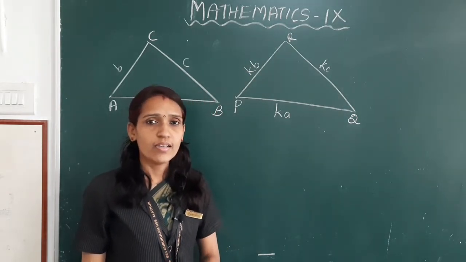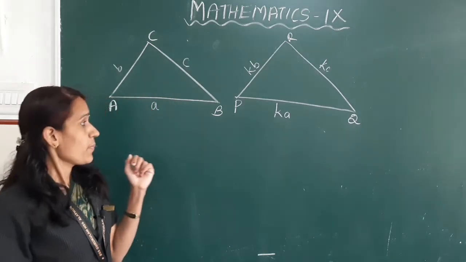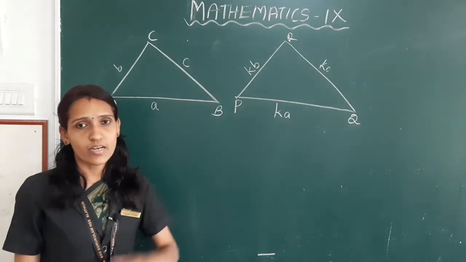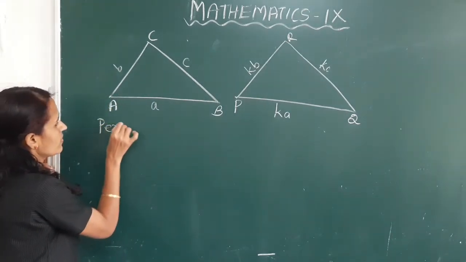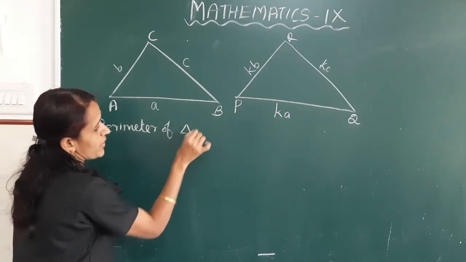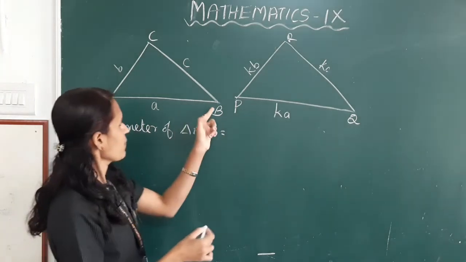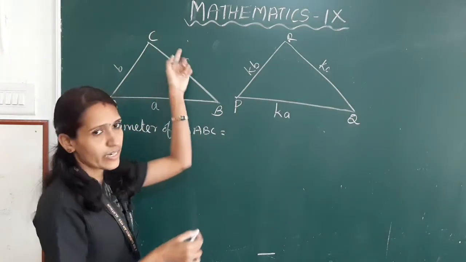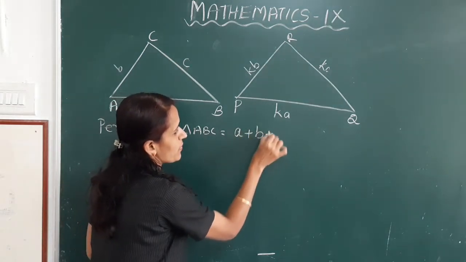Okay. Now we have to find the perimeters of these two triangles. Perimeter of triangle ABC is equal to AB plus BC plus AC, right? That is a plus b plus c.